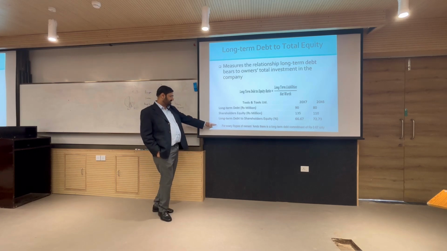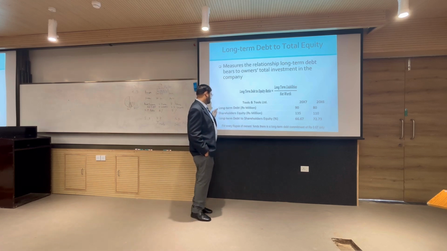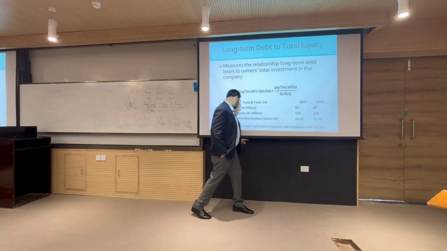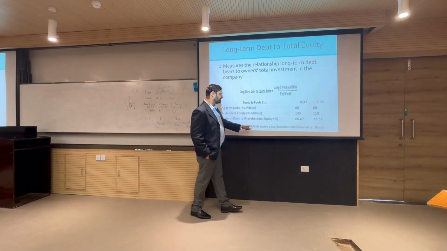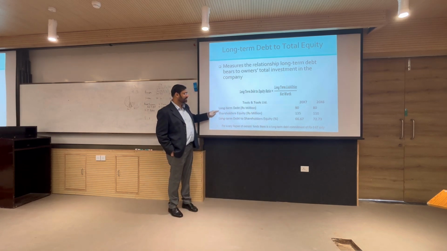See, this is the essence of what it is saying. Long term debt is how much? For every rupee of owner's fund, there is a long term debt of 0.67 only. So, look at this number for 2007, long term debt 90, equity 135. If you look at the proportion, it is 40:60. Do you see that? If you look at the proportion of total financing, out of 225, 90 is debt, 135 is equity, 40:60.